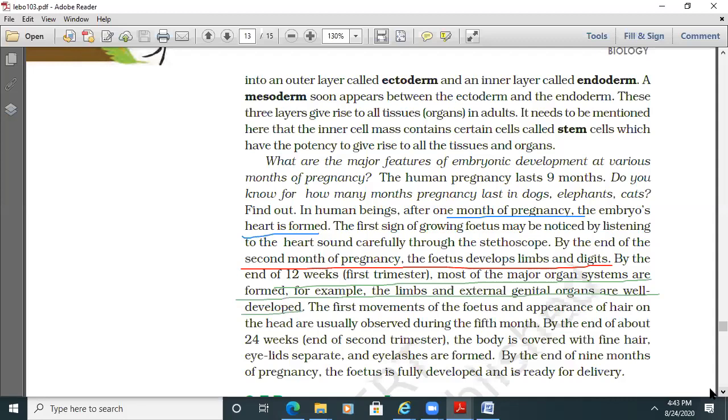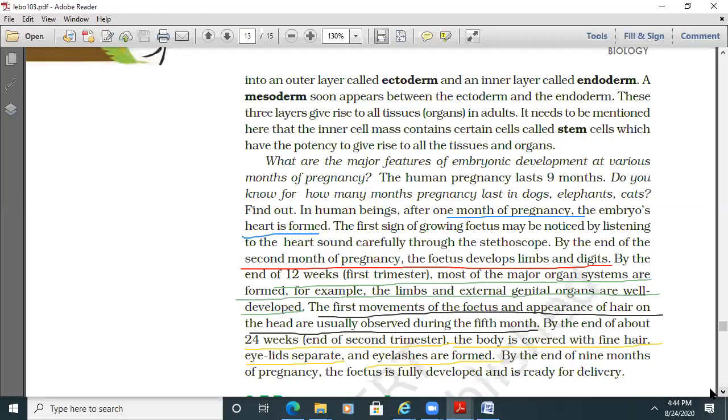Then the first movements of the fetus and appearance of hair on the head are usually observed during the 5th month. So by the end of about 24 weeks, the end of the 2nd trimester, the body is covered with fine hair, eyelids separate, eyelashes are formed. By the end of 9 months of pregnancy, the fetus is fully developed and ready for delivery.